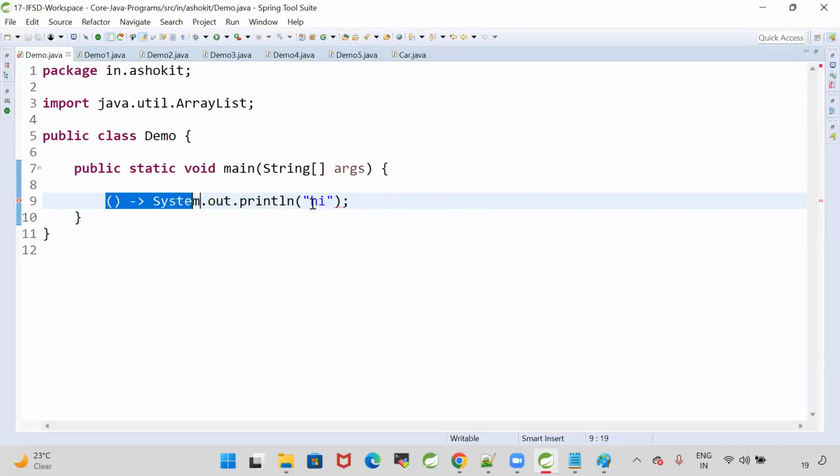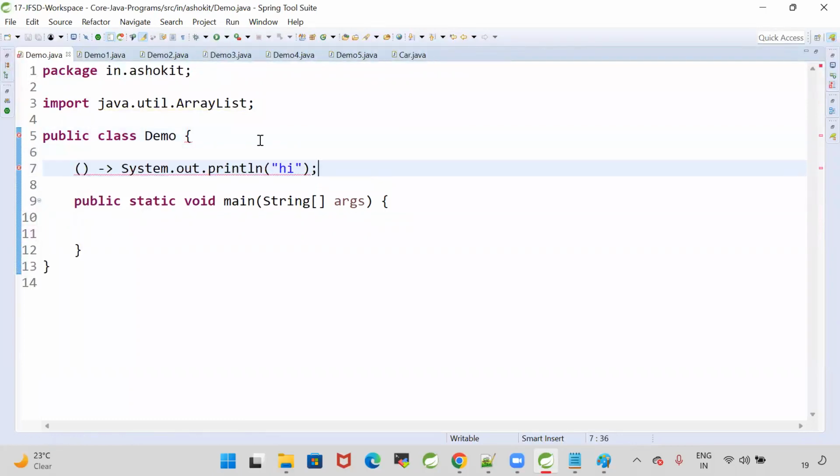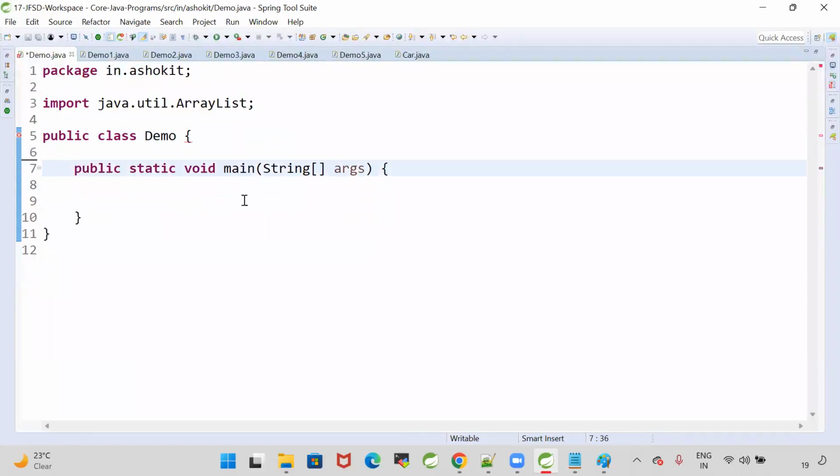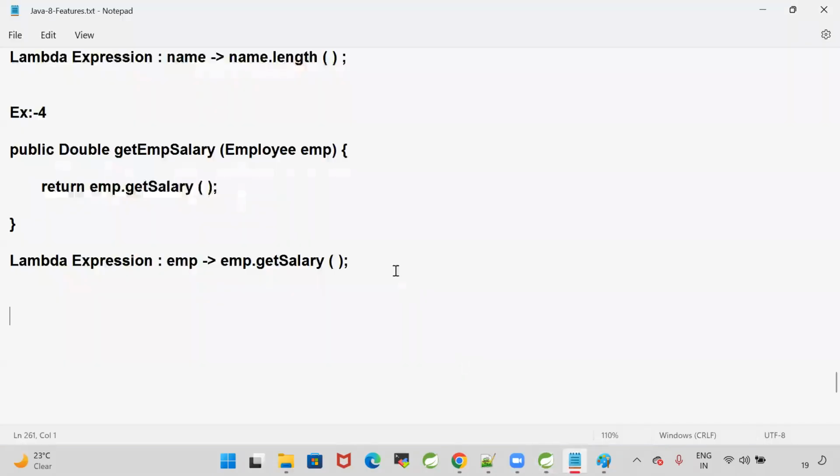There is no name for the lambda. Lambda is nothing but an anonymous function. Then how to call this lambda in Java? To call lambdas in Java, functional interfaces got introduced.